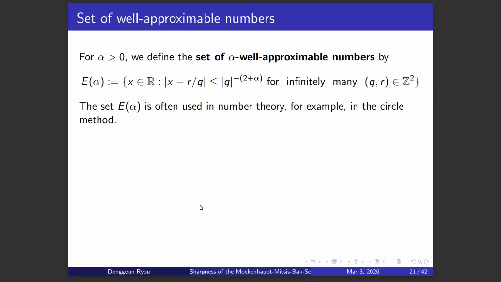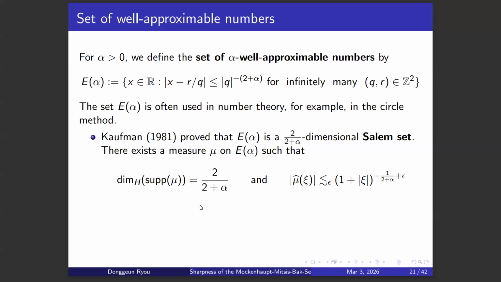So this set itself is very often used in number theory, for example, in the circle method. But Kaufman used this to prove a result in geometric measure theory and harmonic analysis. He proved that the set E of alpha is a 2 over 2 plus alpha dimensional Salem set, which means the Hausdorff dimension of E of alpha is 2 over 2 plus alpha.